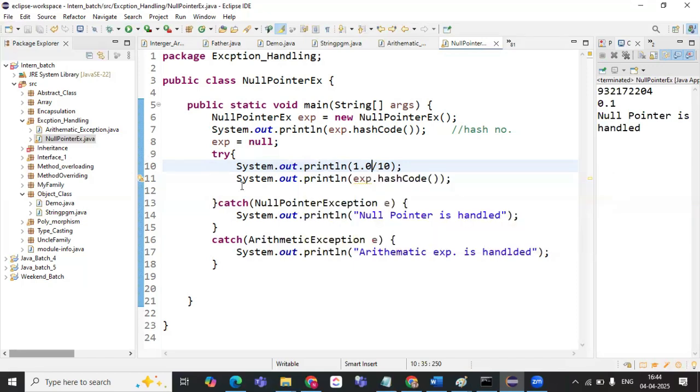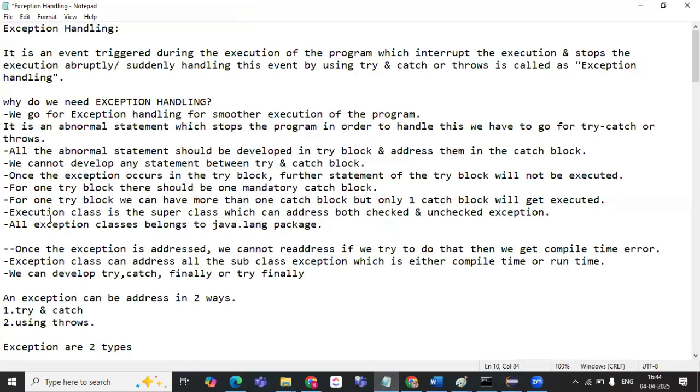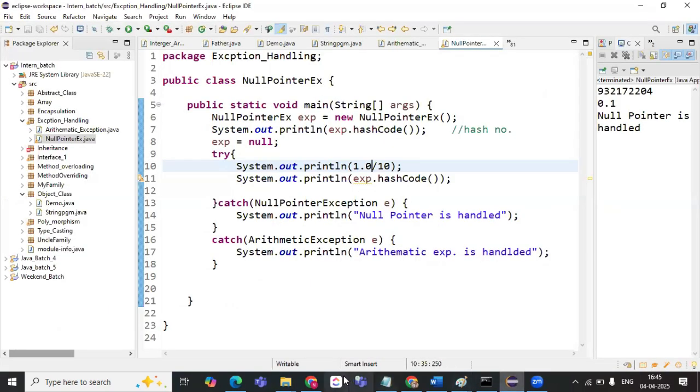Yes, ma'am. So for one try block, we can have more than one catch block, but only one catch block will execute. Why? Because any one exception can be handled at a single time. If both have to be handled, we need to have two try blocks and two catch blocks. Okay. Understood, everybody? Please copy it down.